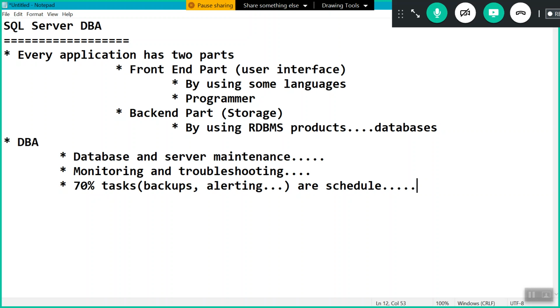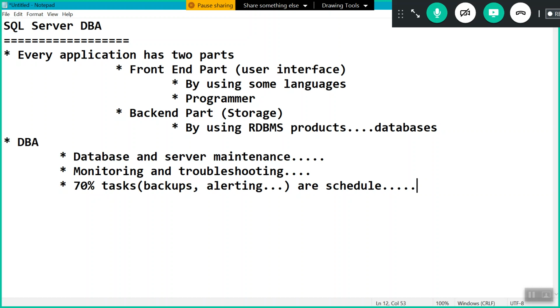Why? Because tomorrow you are handling one client. With that client, we have almost all 700 servers, for example. See, we can't connect to each server. We can't perform the activities manually. That's why compulsory most of the activities we need to automate, right? So that as a DBA, no need to wake up exactly morning 3 o'clock. No need to take backup. Why? Because already we have automated the backup process. Automatically backups are generated. No need to take backups manually.